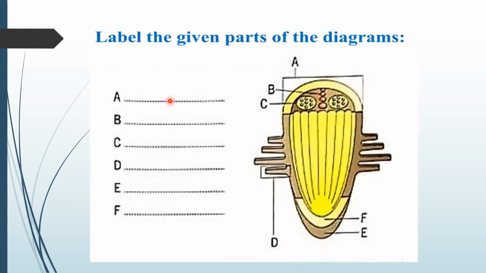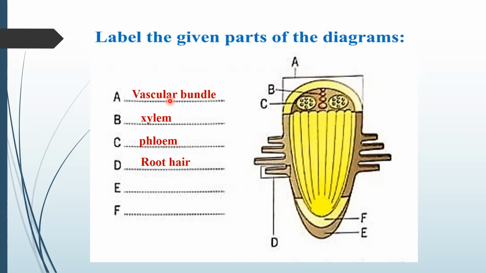Okay, now come towards the next diagram. In this diagram, A is representing what? The vascular bundles. Yes, A is representing vascular bundles. B is representing xylem. C is representing phloem. D is representing root hairs. E is representing root cap.